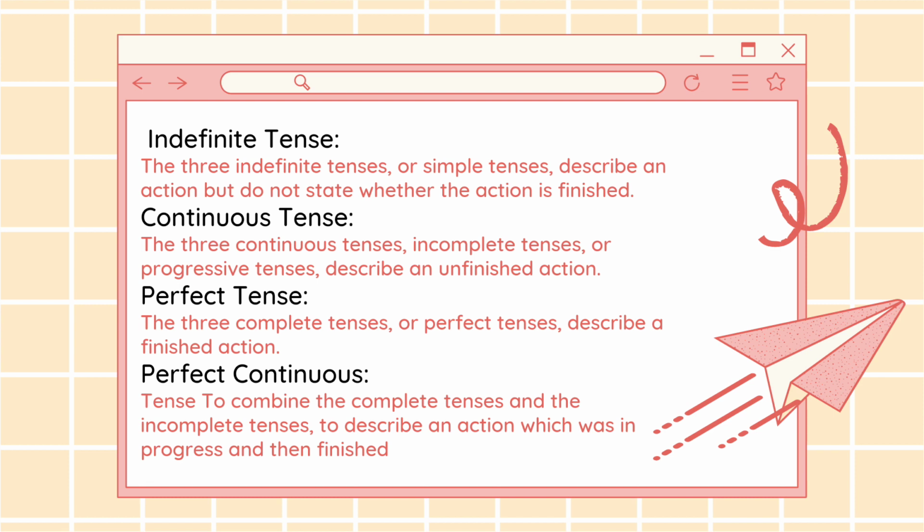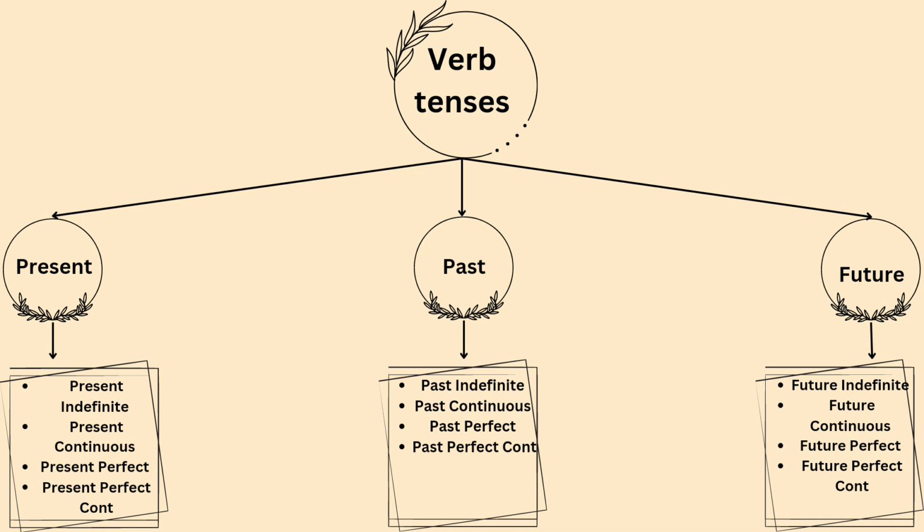There is a chart in which we can understand the verb tenses. There are three tenses: present, past, and future. In present, we have present indefinite, present continuous, present perfect, present perfect continuous. And in past, we have past indefinite, past continuous, past perfect, and the last one is past perfect continuous. Likewise, in the future, we have future indefinite, future continuous, future perfect, and the last one is future perfect continuous.